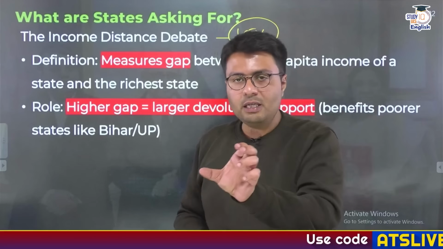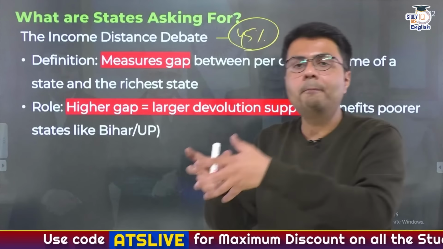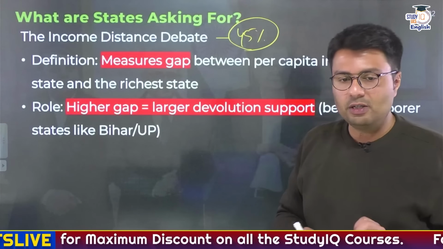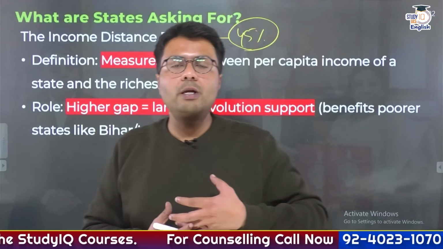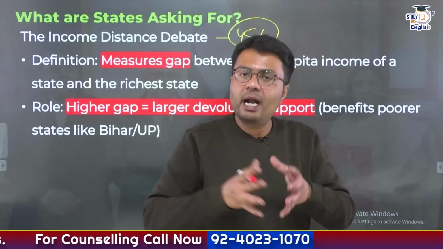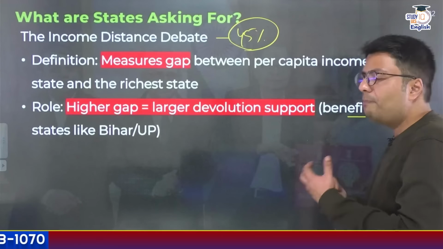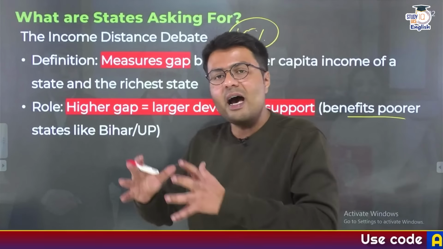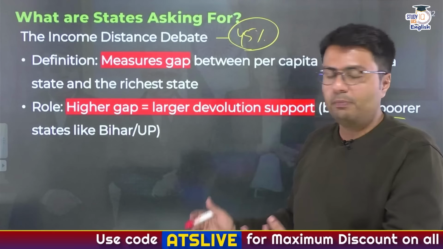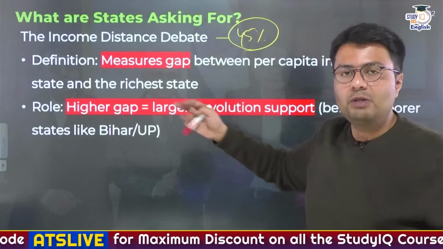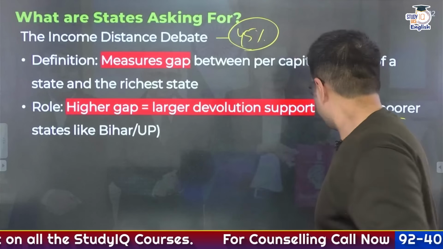So the higher the income distance, you need to understand, the more share of funds a state would get as compared to states with lesser income distance. This actually wants to ensure regional equity. This wants to ensure that a lesser developed state would have plenty of funds which they would use for welfare spending. So states like UP or Bihar, which are less economically developed, get a higher share of tax revenue from the central government as compared to more developed states because they have a higher income distance, which is the gap between the per capita income of the developed and the least developed states.